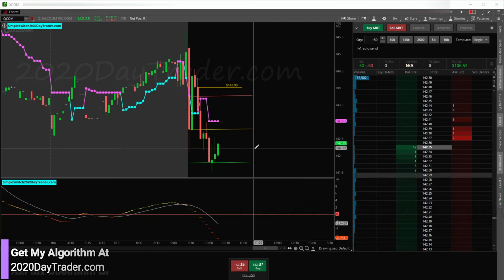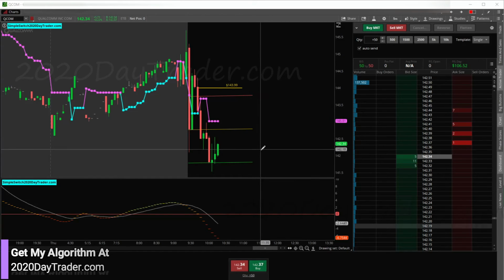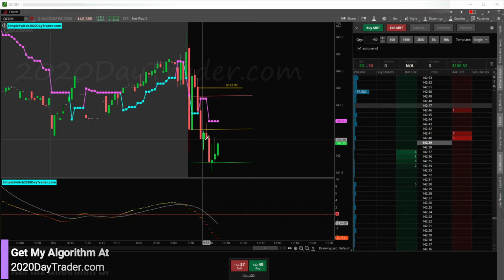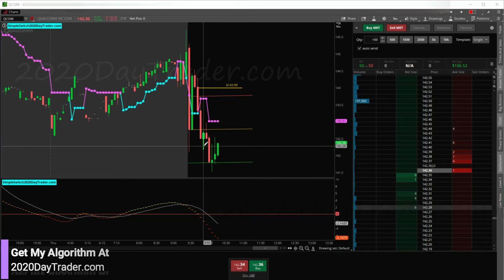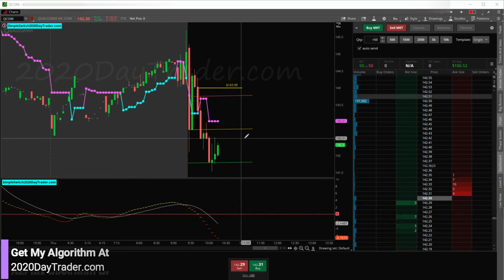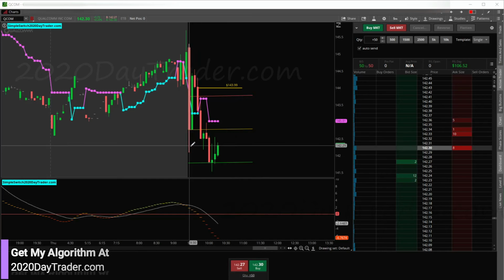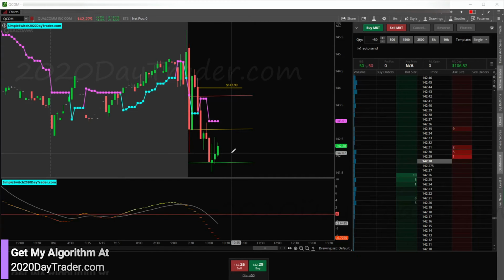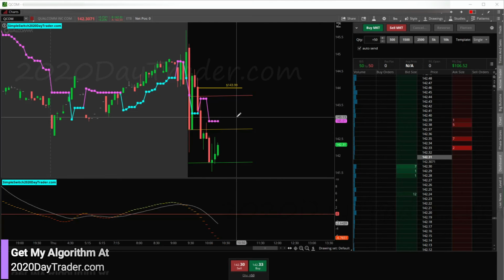All right, so here we go. So now we're back above low of day area. We'll really be solid once we get above these closes and opens right here. So once we get above that, this could be on its way back up. So right down there, a lot of shorts are ready to jump in, a lot of longs are ready to cover. Boom, liquidity. See you later.